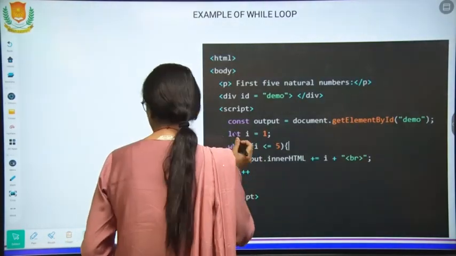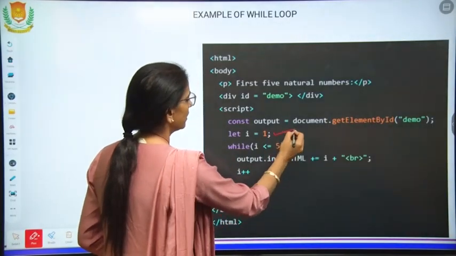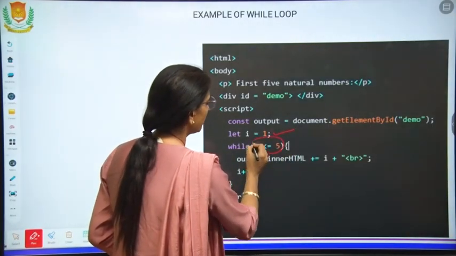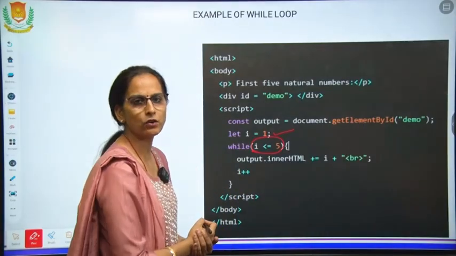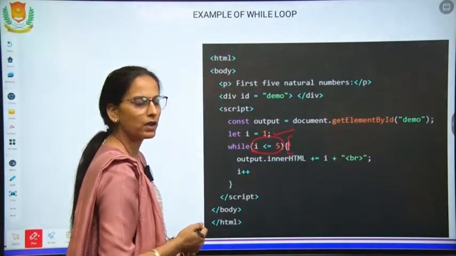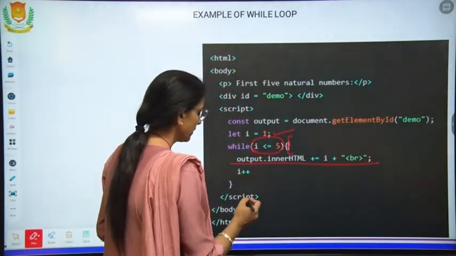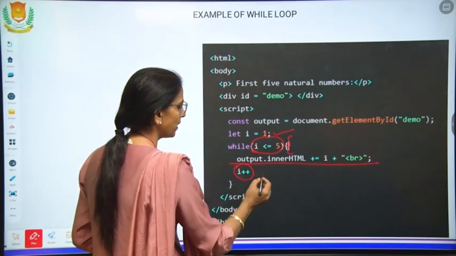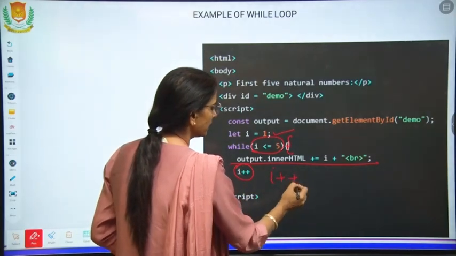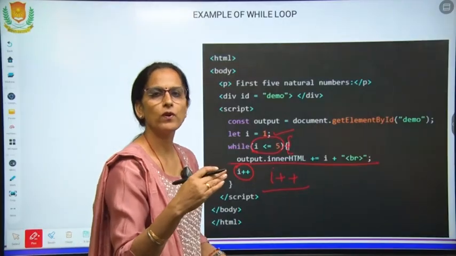The value is given there, I, and the loop will work till I is less than or equal to 5. We started with these curly braces, then this is the output, and then we have I plus plus. I plus plus is the way of increasing the value one by one.